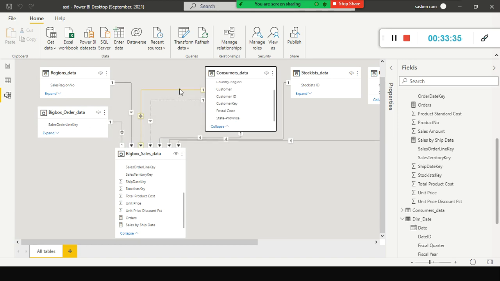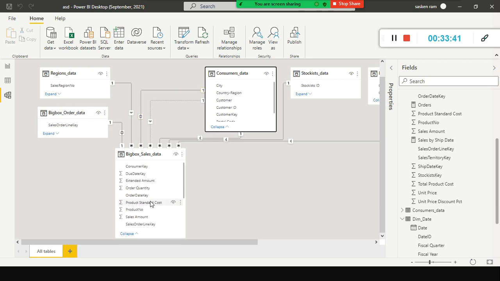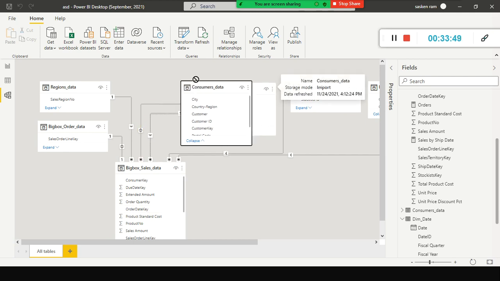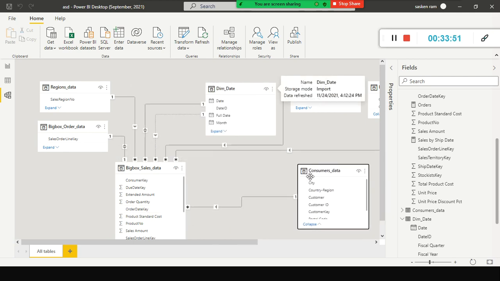If you hover the cursor here, look here. The order date key, and okay, something is wrong here. One second, let me check. Look here, the consumer key and customer key.